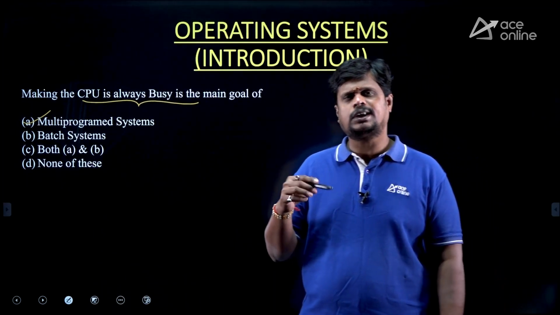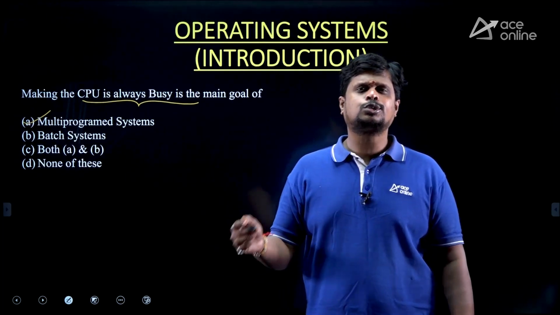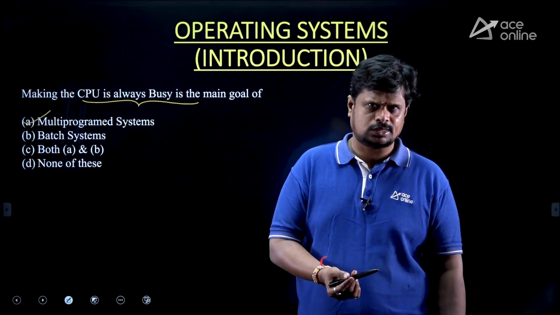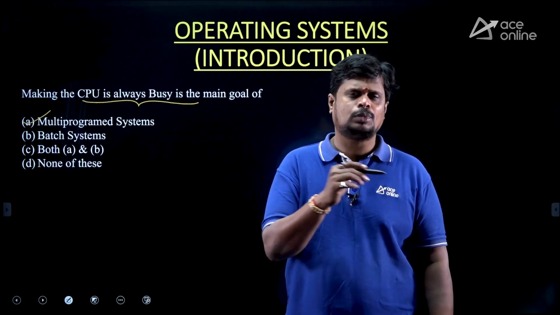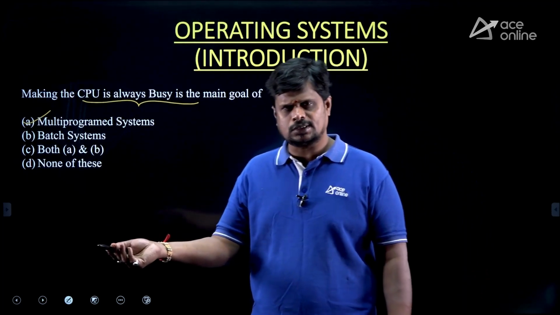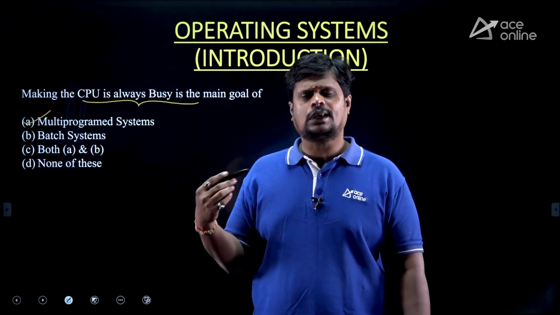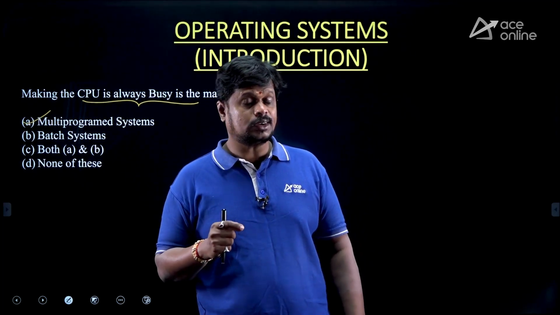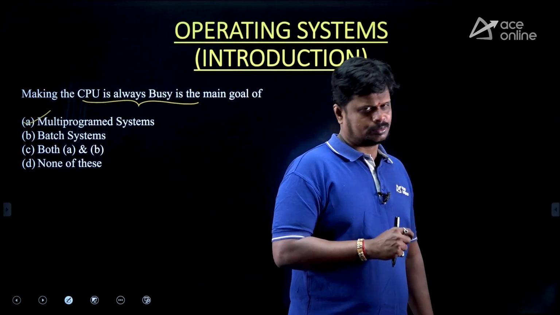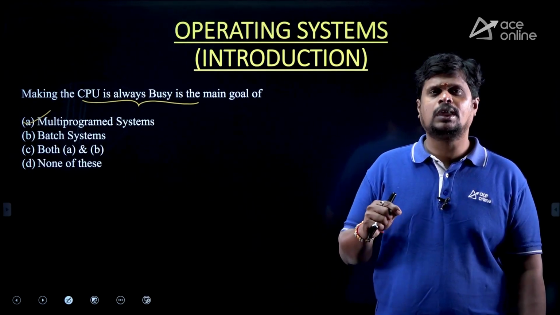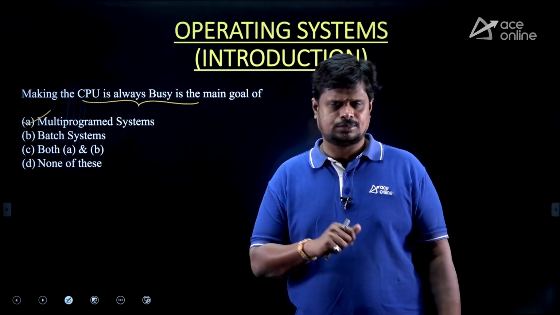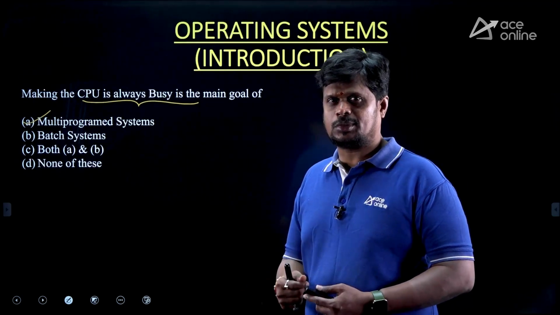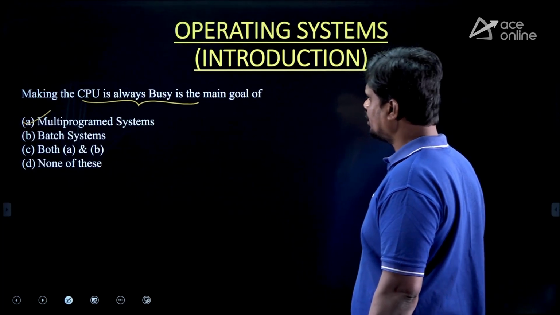And the main goal of multitasking system is allowing the CPU to move from one process to another process in a rapid manner. So what is the basic difference between the multi-programmed system and multitasking system? The multitasking system is purely preemptive. Yes or no? Your multi-programmed system is either preemptive or non-preemptive. So these are the types of operating system we recalled. Okay, right. So then coming to next question.